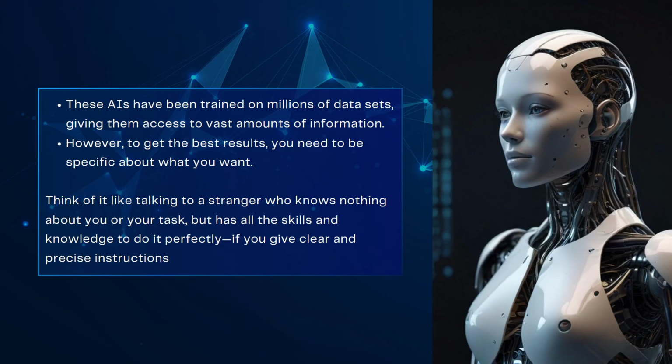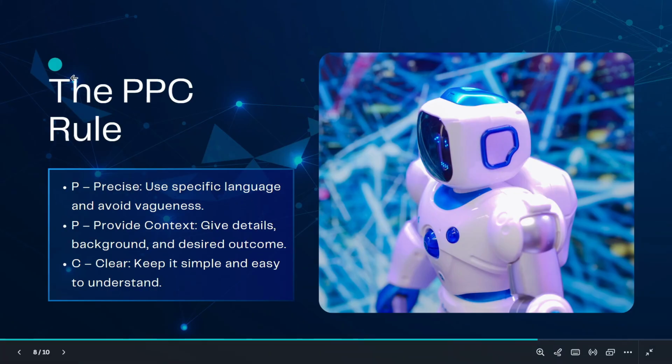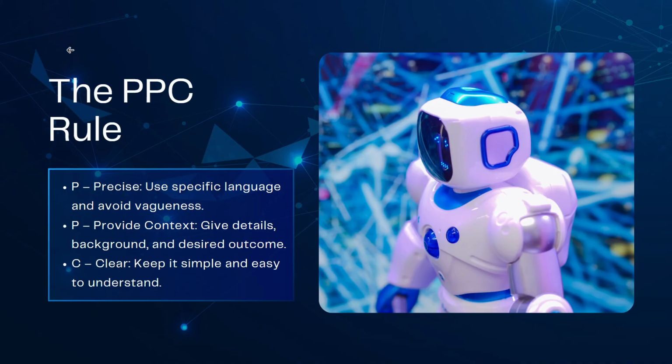Another way of understanding this a little better: think of it like talking to a stranger who knows nothing about you or your tasks, but has all the skills and knowledge to do it perfectly. If you give clear and precise instructions, you're going to have a good output. So relating both slides, now that we understand this AI has been trained with millions of datasets, if we are precise, what we achieve is basically saying, from all the data that you have, I just want you to use this specific segment of data.